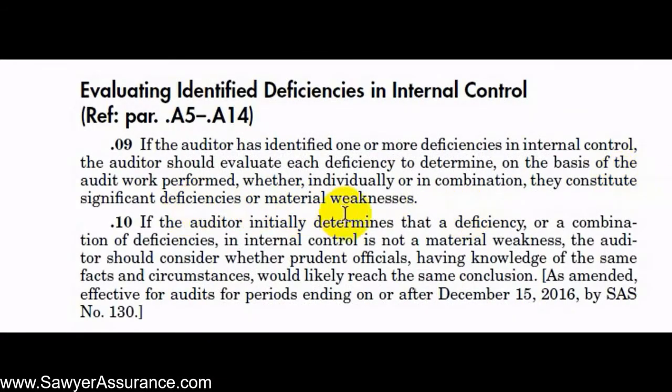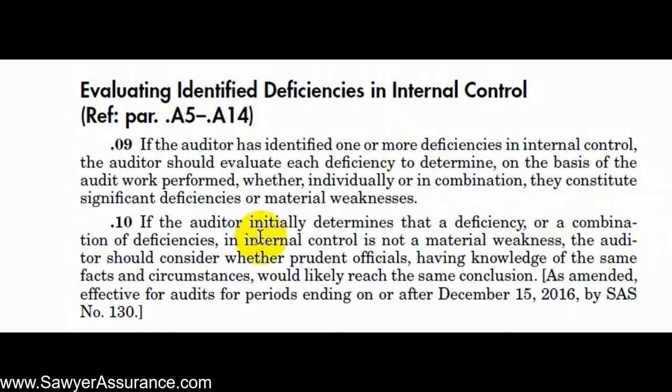Okay, so we're back down into the requirements. Now that we understand the definitions of these terms, let's go through this first one again. It says the auditor has identified one or more deficiencies in internal control. The auditor should evaluate each deficiency to determine, on the basis of the audit work performed, whether individually or in combination, they constitute significant deficiencies or material weaknesses. So whatever deficiencies in internal control we found, we need to split them up into just a deficiency, a significant deficiency, or a material weakness, and we can classify them into those groups.